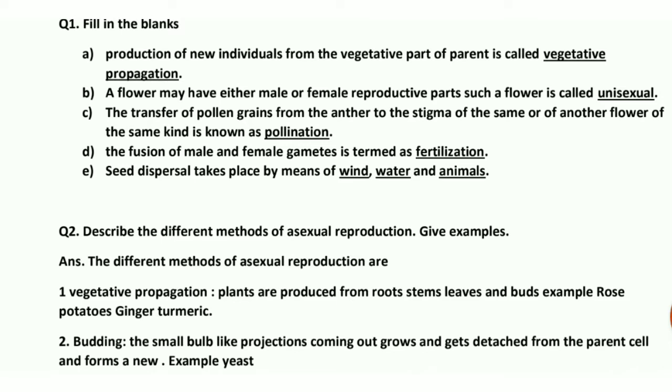C part is the transfer of pollen grains from the anther to the stigma of the same or of another flower of the same kind is known as pollination. Means the transfer of pollen grains from the anther, where they are present, to the stigma part of the female reproductive part, the pistil, of the same or different flowers, that is known as pollination. Okay.